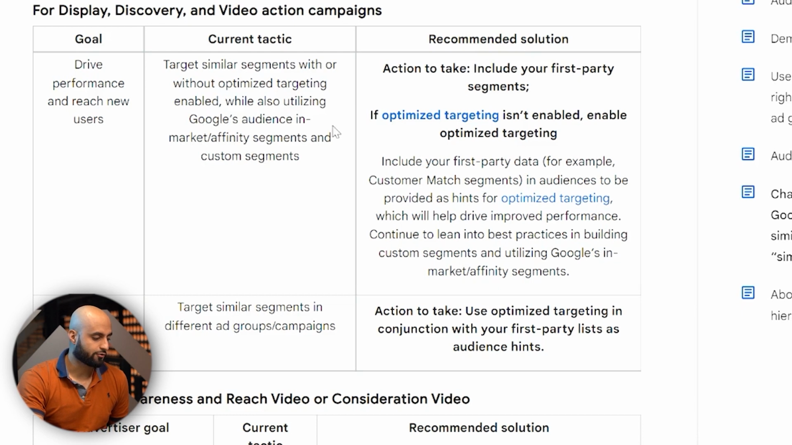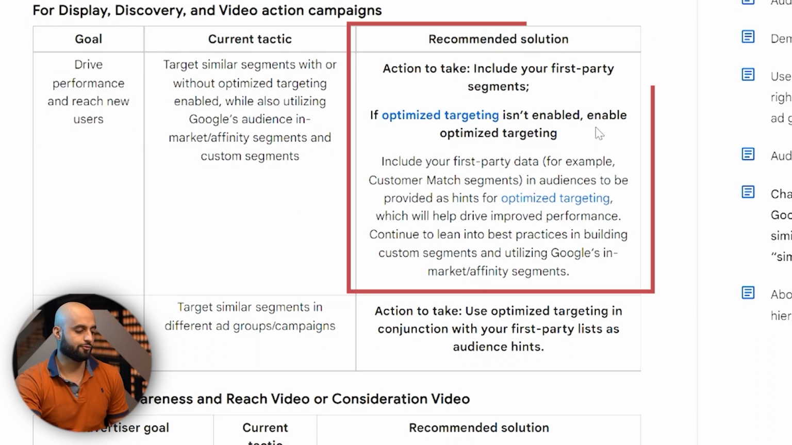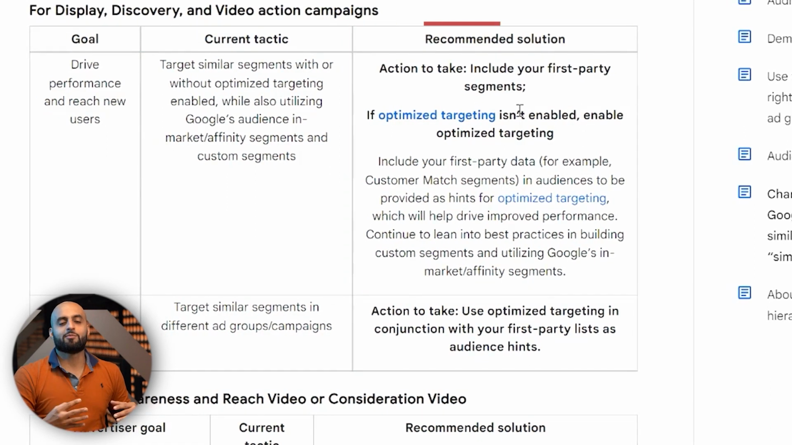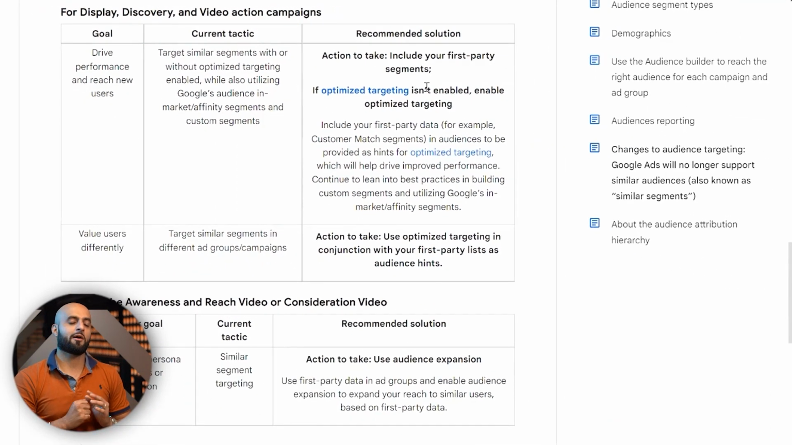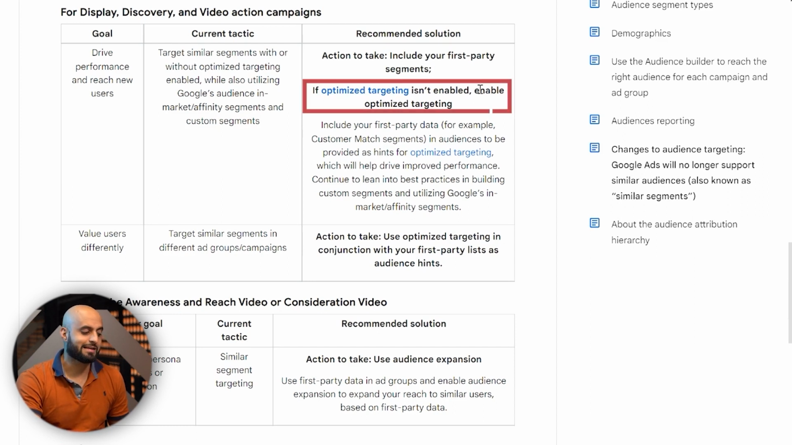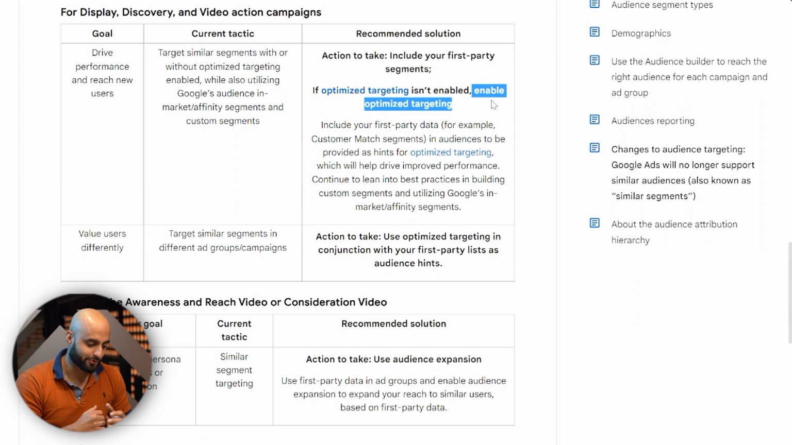So it says here, while also utilizing Google's audience, in-market, affinity segments, and custom segments. And this is with the drive performance and reach new users type of goal. This is the recommended solution. So again, what we talked about before in that video specifically about optimized targeting is coming together. And they're really pushing you to use the optimized targeting. So the action to take is include the first-party segments. If optimized targeting is enabled, enable optimized targeting. So we're really pushing for that.